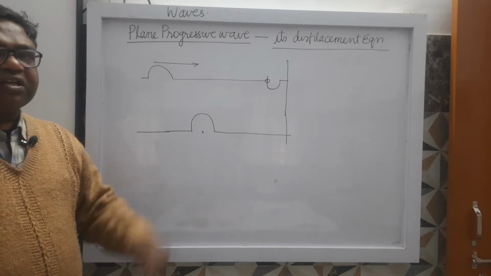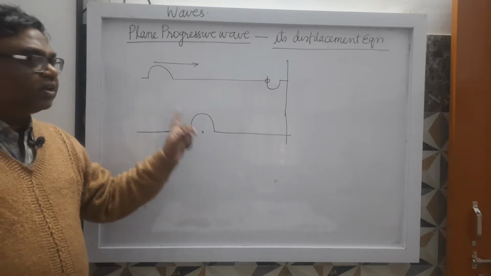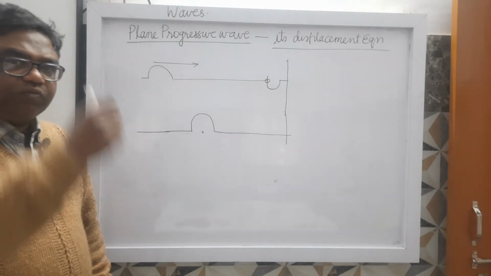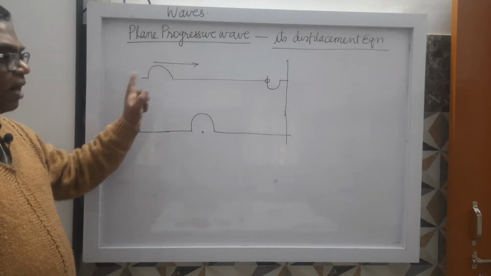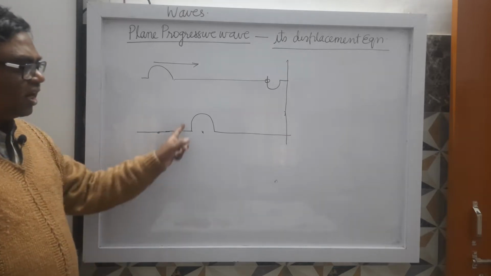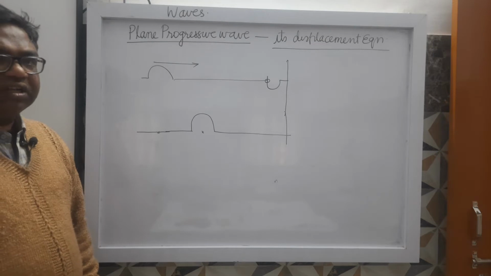When all the particles are in the state of oscillation or in the state of vibration. But here, when you are snapping only once, when you are waving only once, what will happen? Only one pulse will be created. After passing from here, this particle will come to rest, and the pulse will displace the next particle. It's clear?